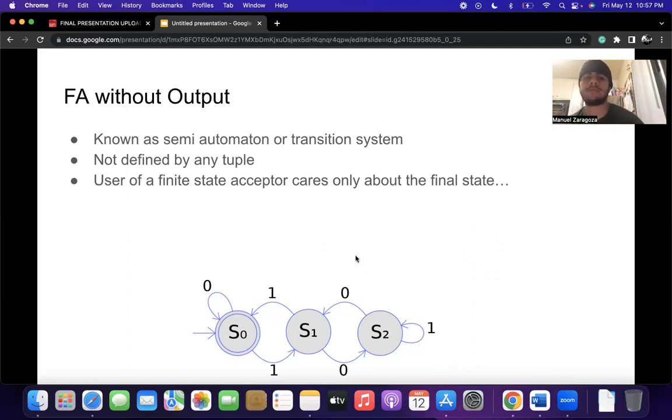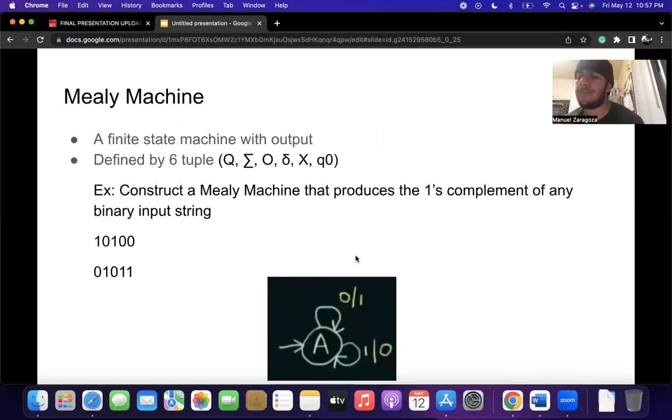Okay, next slide. So basically, a Mealy machine is a finite state machine with outputs. And basically, it is defined by a 6-tuple, which is right over here. Q is a finite set of states. Sigma is a finite set of symbols called the input alphabet. O is a finite set of symbols called the output alphabet.